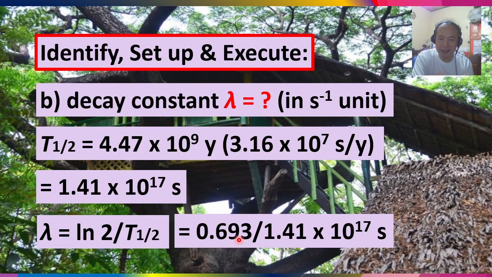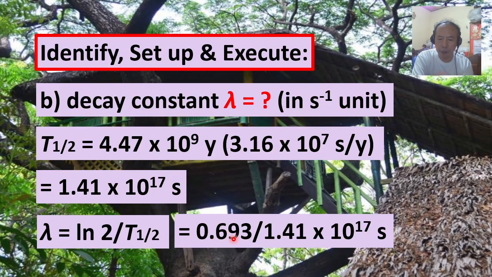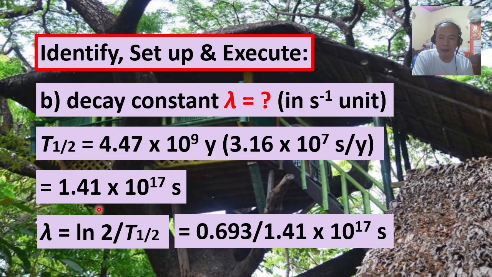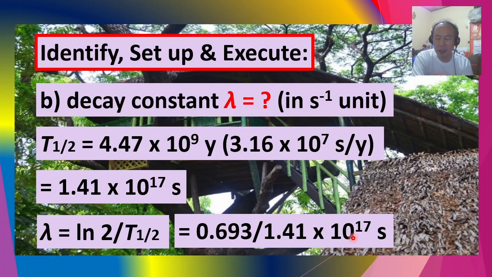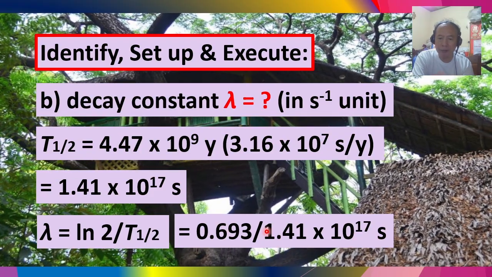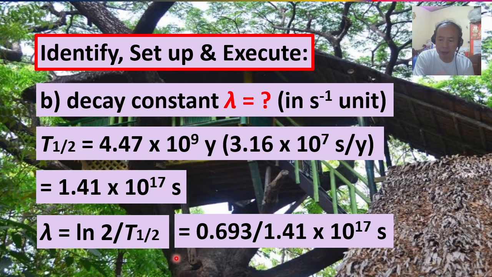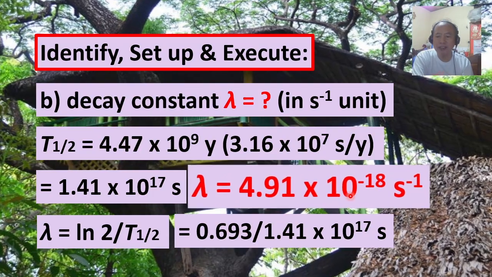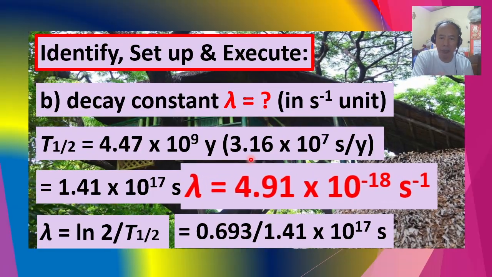This is the value of the natural log of the number 2. And then divide it by our computed half-life expressed in second, or 1.41 times 10 raised to the 17th power second. So when you do our math, we obtain the decay constant lambda equal to 4.91 times 10 raised to the negative 18 per second.